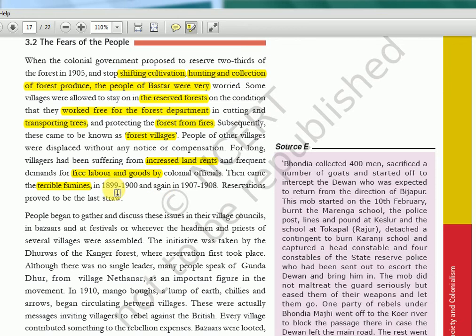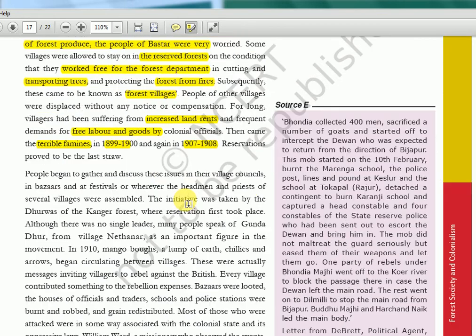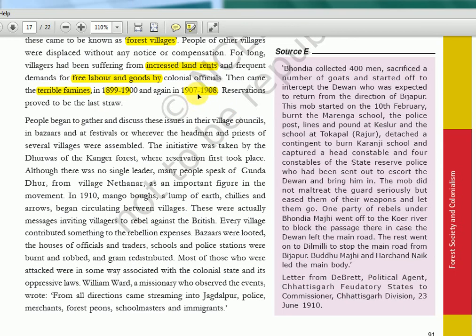So it happened two times, 1900s and 1907-8. 1907, the same time the Surat split happened. Okay, reservations proved to be the last straw. People began to gather and discuss these issues, at festivals or wherever the headman, so wherever gatherings were there, they started to discuss this with each other.